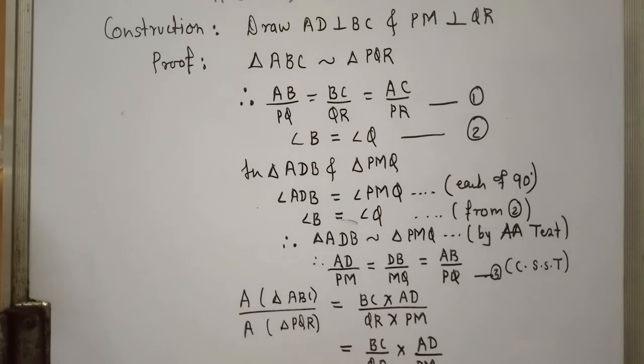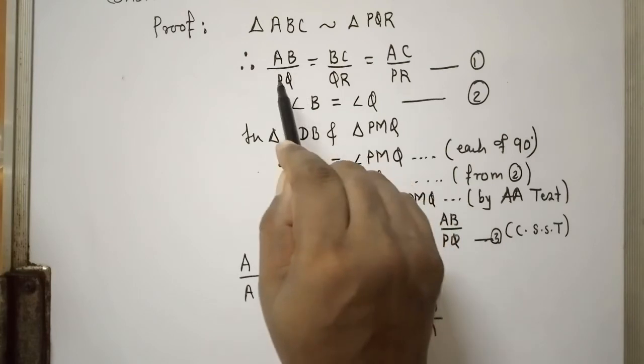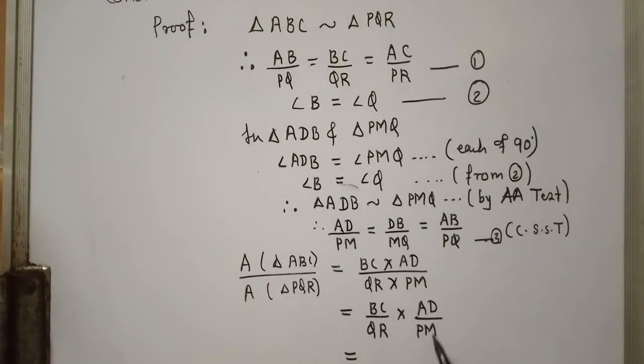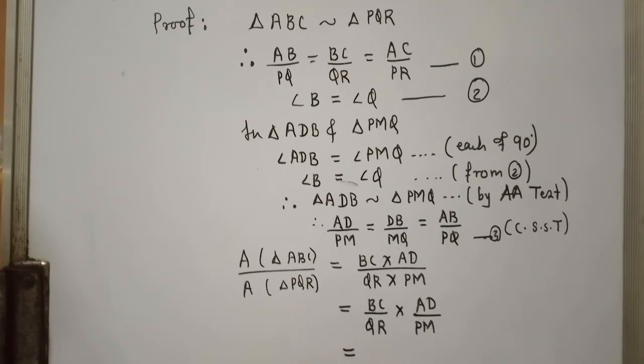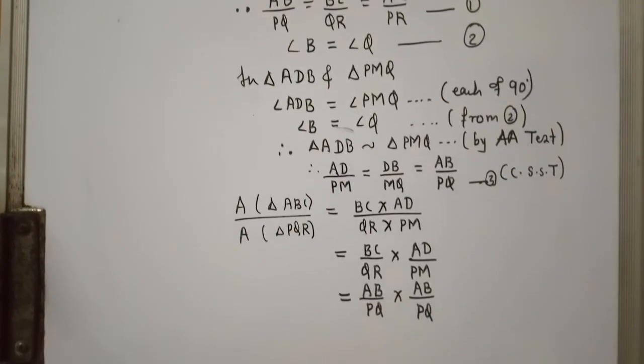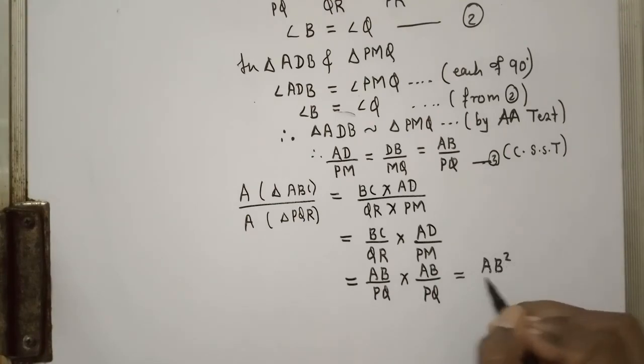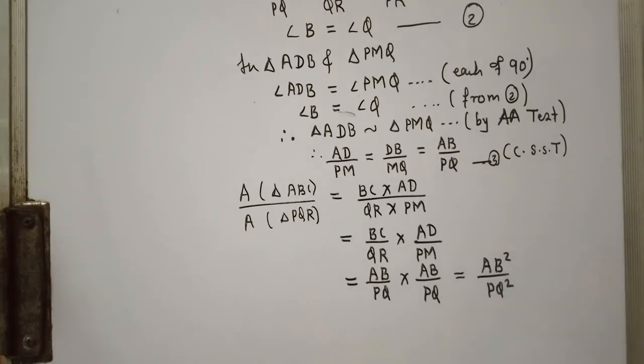Now tell me, BC by QR is equal to what from here? BC by QR is AB by PQ. AD by PM is what from the second one? AD by PM is again AB by PQ. That means these two ratios are both equal to AB by PQ, so AB by PQ into AB by PQ, right? Which gives us the same ratio, which means AB square upon PQ square, right?